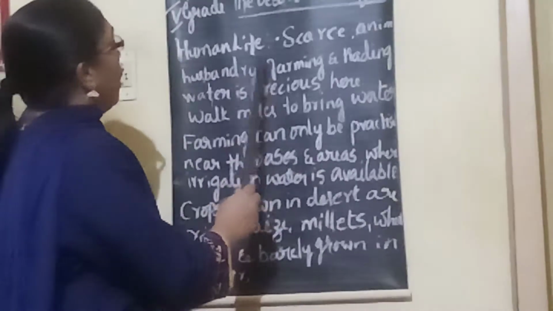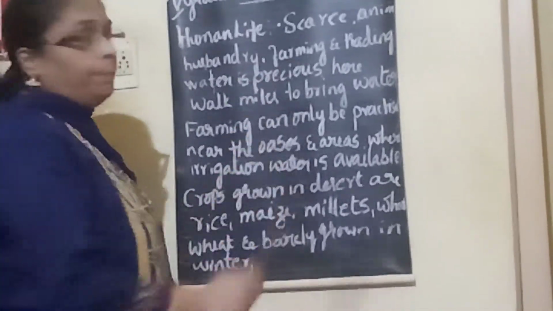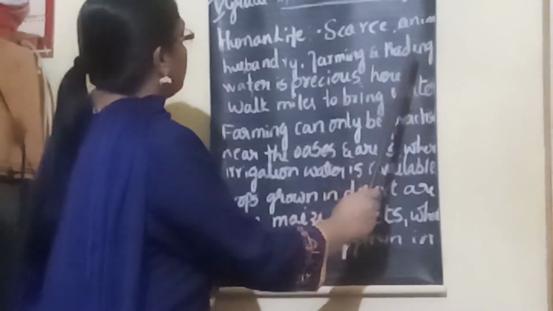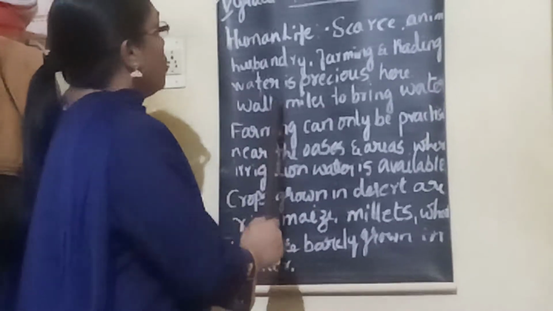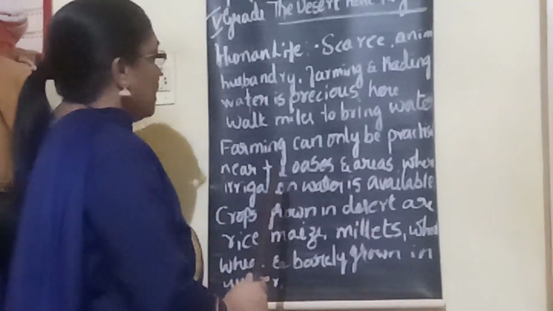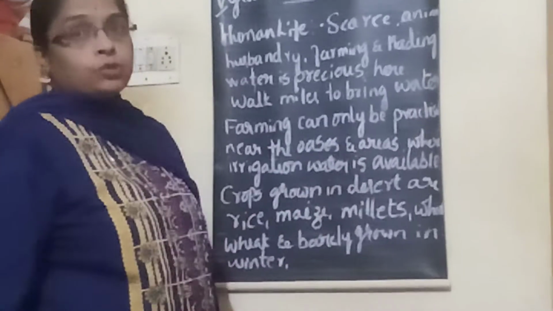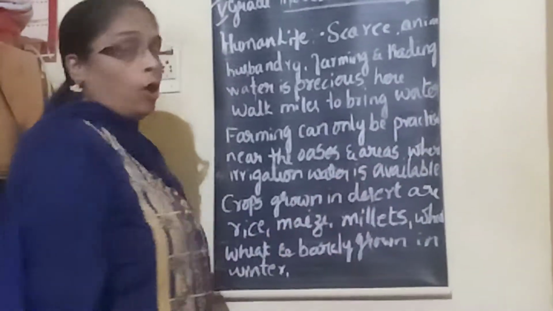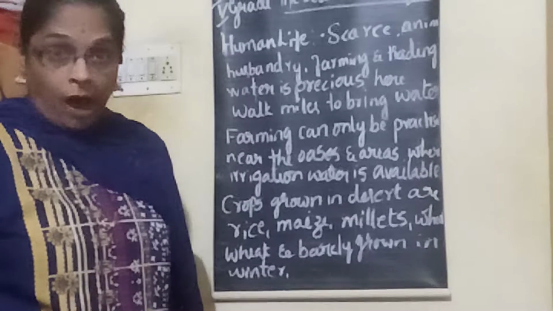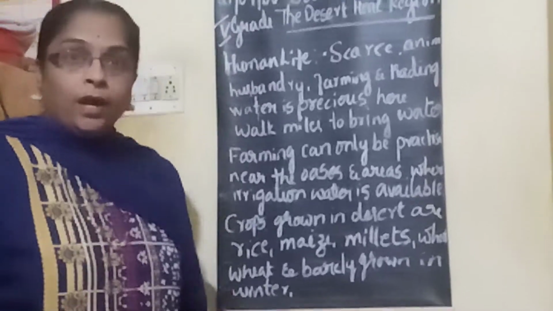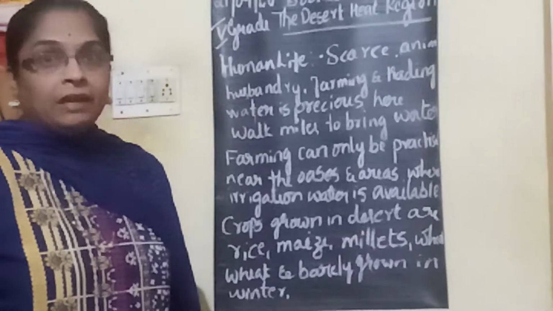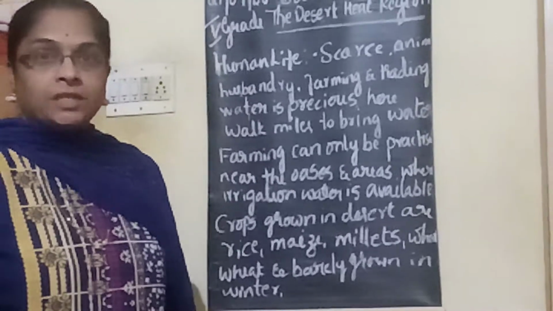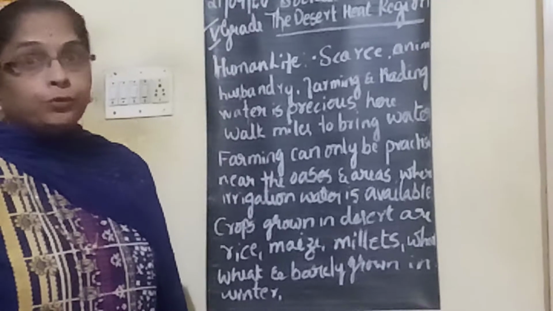So the main occupations of the people are animal husbandry, farming, and trading in the desert area. As I told you, water is very precious here. They have to walk miles together to bring water. If you have time, go and watch a very old Hindi movie, Rudali. In that, they have picturized the desert life very beautifully.